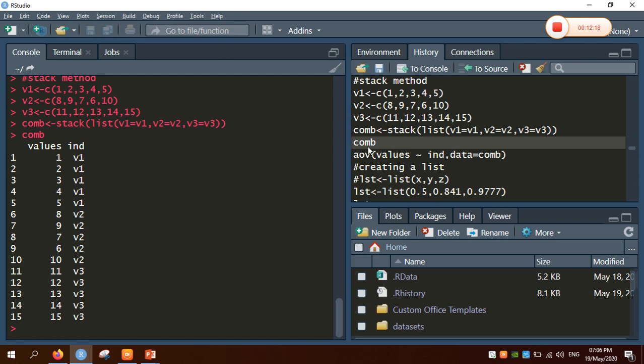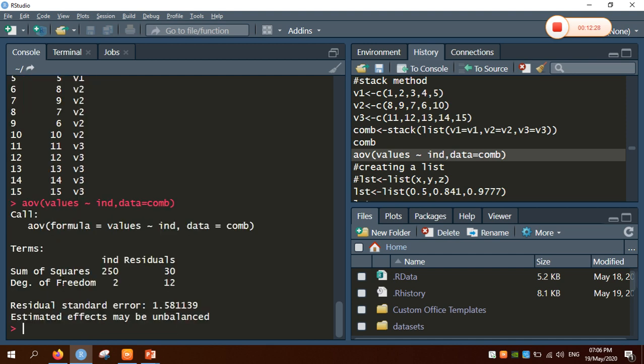That is, we can get the ANOVA for the above vector. We have to pass the values, that is ind, which is the column names, and the data combination. So it will give the sum of squares and degrees of freedom, and finally the effects of whether the data is balanced or unbalanced data. So these types of functions are very effective in R.